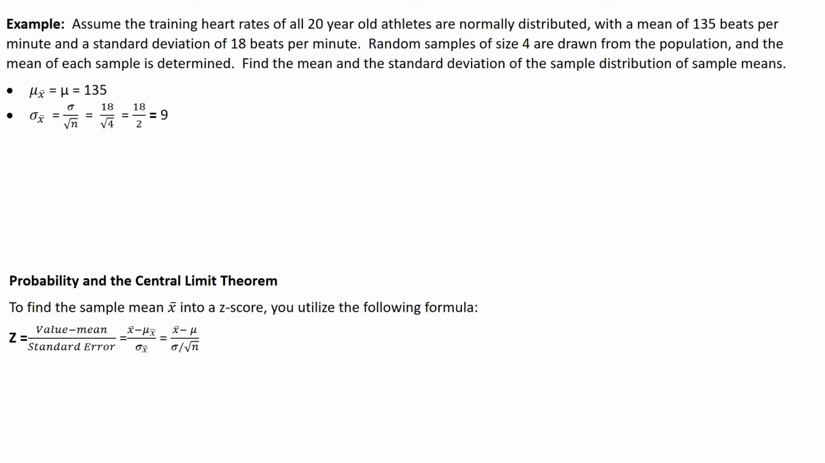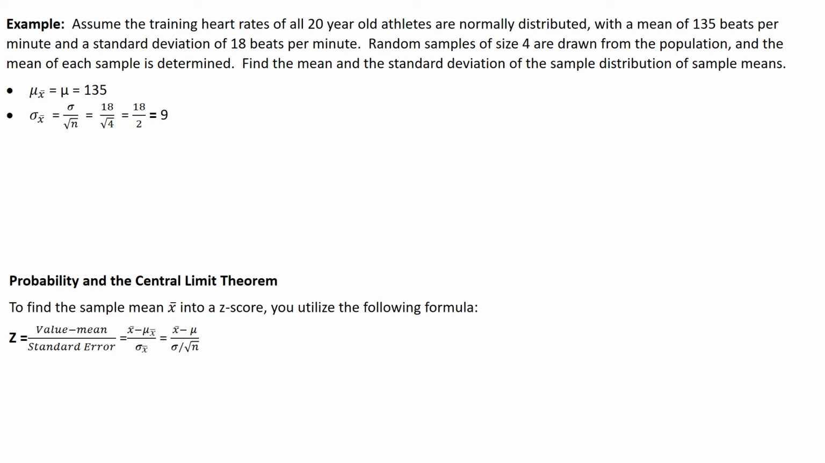Here's another example. We assume the training heart rates of all 20-year-old athletes are normally distributed with a mean of 135 beats per minute and a standard deviation of 18 beats per minute. We're going to draw four individuals from this group of athletes from the population, and the mean of each sample is determined. Find the mean and standard deviation of the sampling distribution of the means.